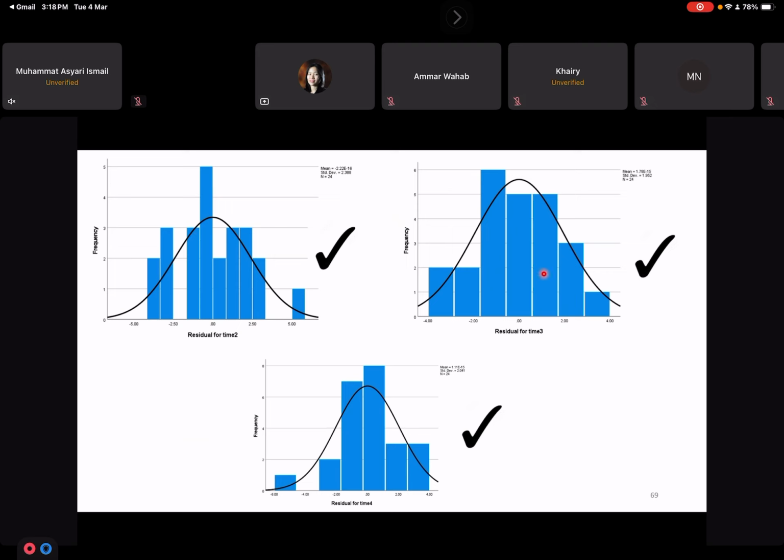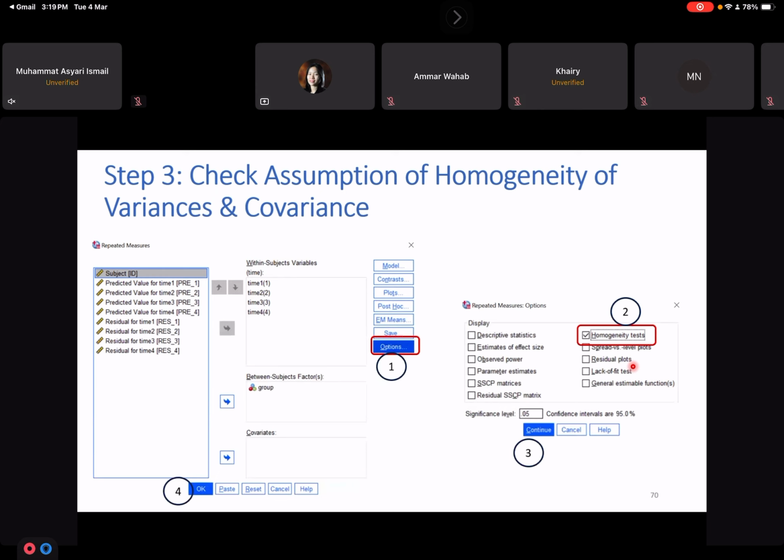For time 3, okay. For time 4, also okay. So all the residuals are normally distributed or approximately normally distributed. So the assumption of normality of residuals is met. Okay, so we move on to the homogeneity of variance and covariance because we have a grouping variable.